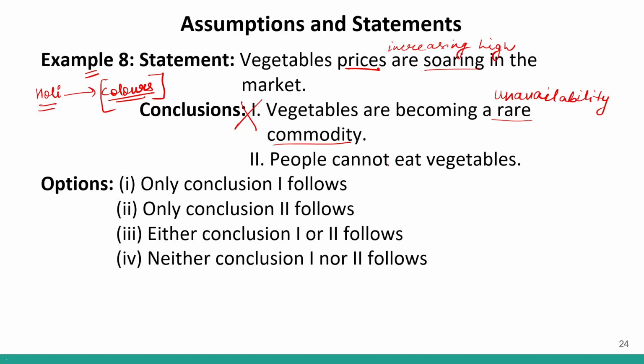Second one says people cannot eat vegetables. Again, it is a vague statement, an extreme statement, because there are certain people who are rich who do not care about the price of the vegetables, and people will definitely eat vegetables. They will not stop eating vegetables just because the prices are high. So this is also an extreme statement. So neither of the conclusions will follow. My answer will be option number 4. Neither conclusion 1 nor 2 follows. Okay.